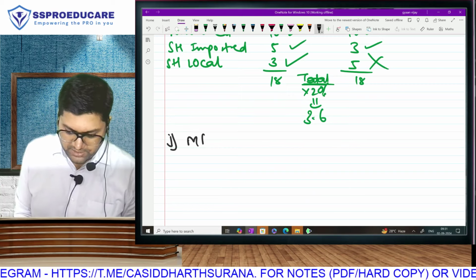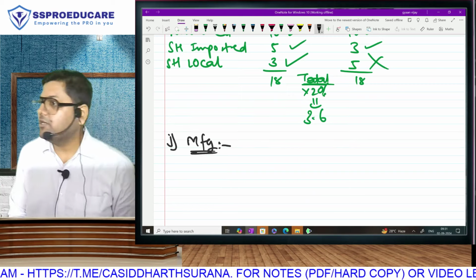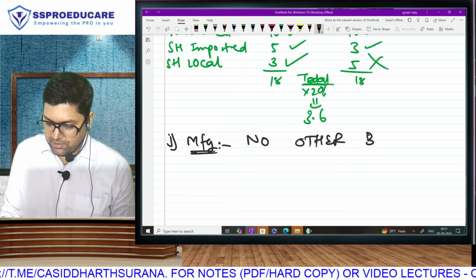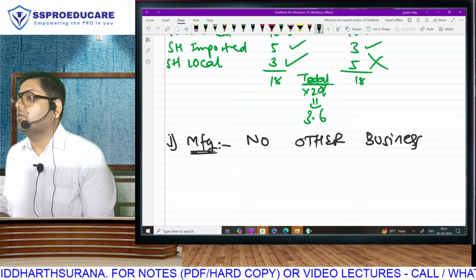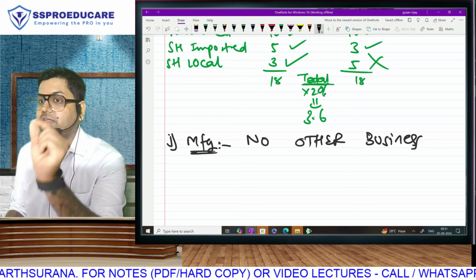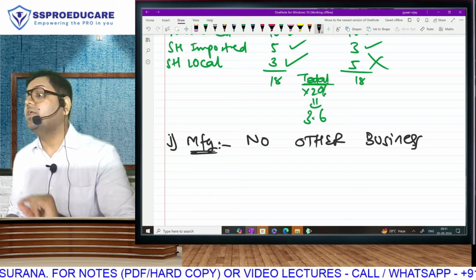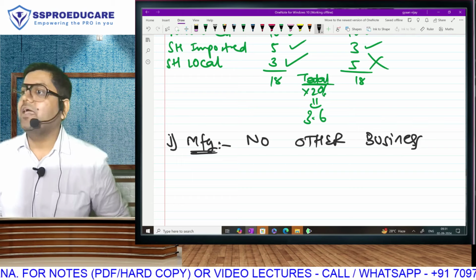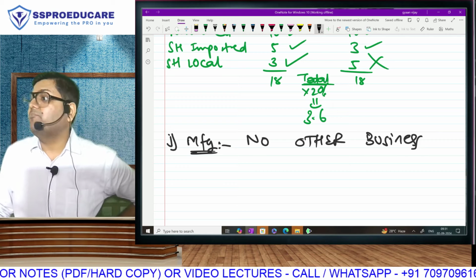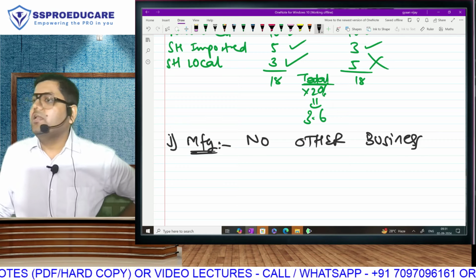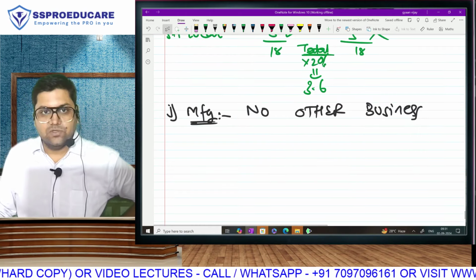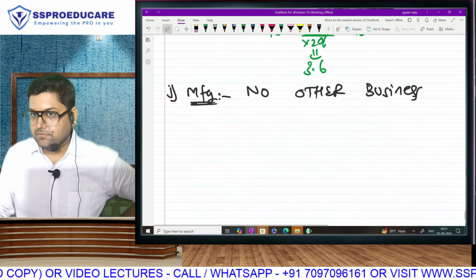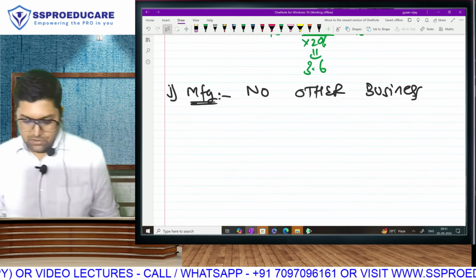Your nature should be manufacturing. Business should be manufacturing. It is hereby clarified, you should not be doing any other business. Manufacturing cannot be, should not be, will not be one of your businesses. Manufacturing has to be your only business. You can't be having any other business. You can't say, sir, I am trader cum manufacturer. Only manufacturing, no other business, to get the eligibility here. Did you understand this?